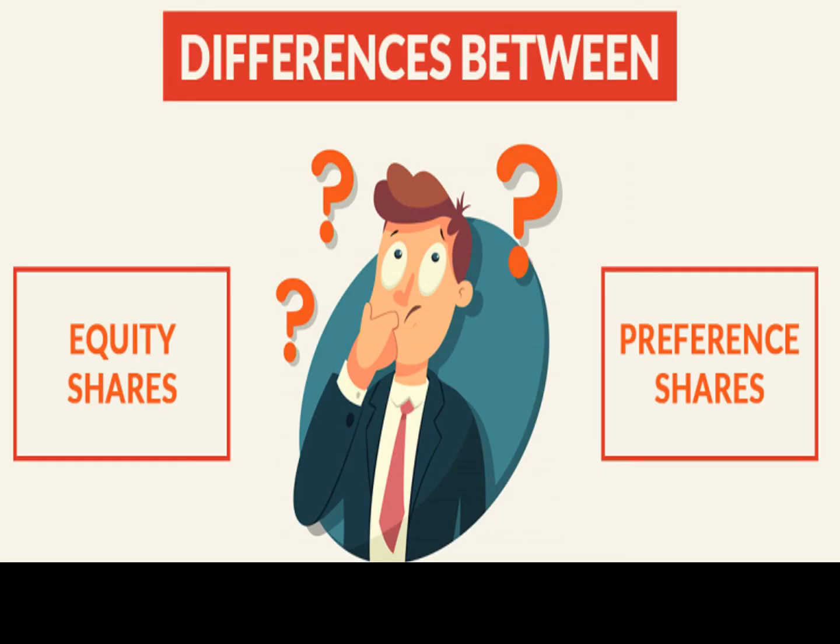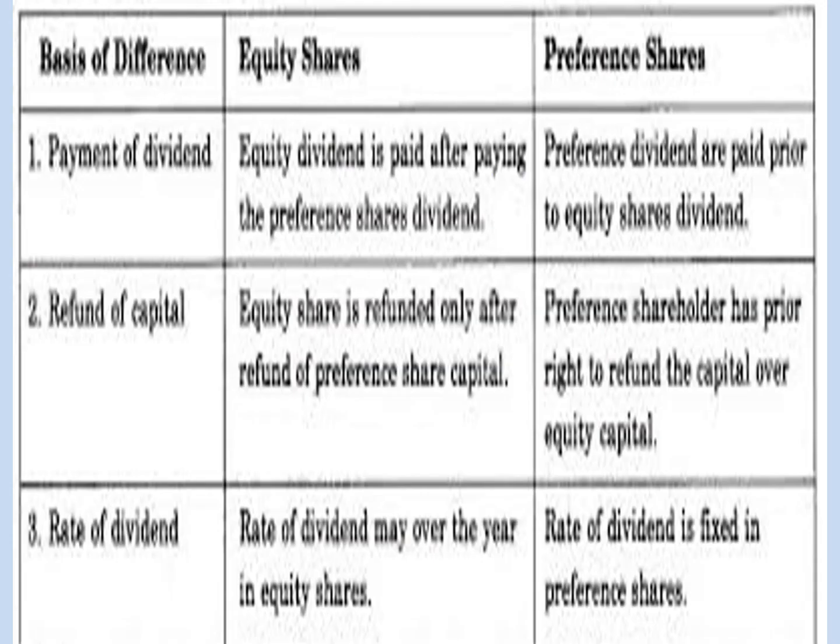Now, the $1 million question after doing this: what is the difference between equity shares and preference shares? Let's take the basic one only. Payment of dividend. In equity shares, equity dividend is paid after paying the preference shares dividend, and that also there's no compulsion. Whereas preference dividends are paid prior and at a fixed percentage.